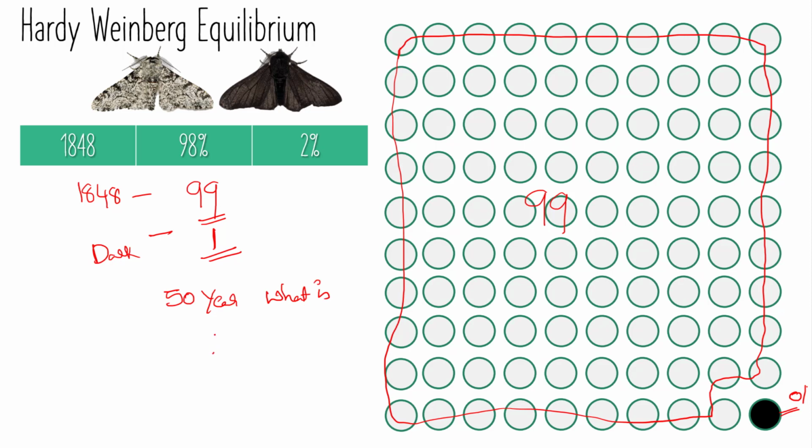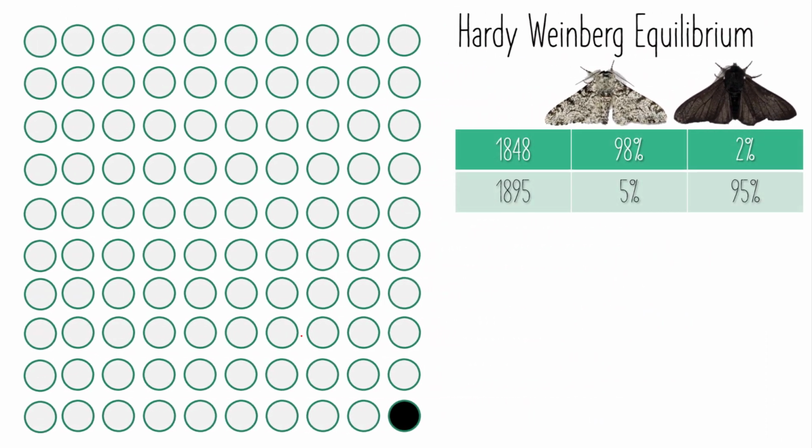What is the situation? So at this juncture, as I mentioned, there is heavy industrialization which has changed the situation and drastically affected the gene pool of the peppered moth population. Now we have seen the data, which is quite astonishing, and it is reversed: in 1848 we saw the light colored peppered moth population at 98% and the dark colored at 2%.